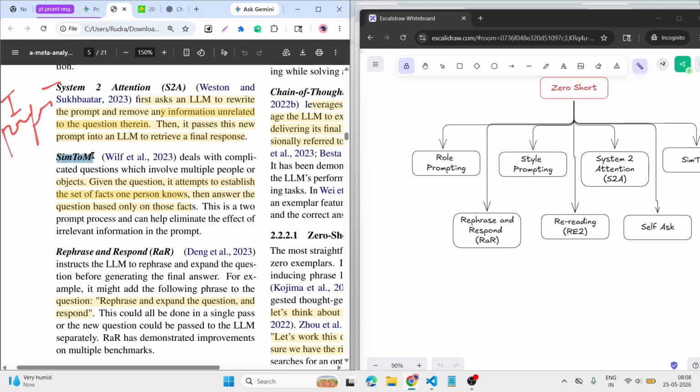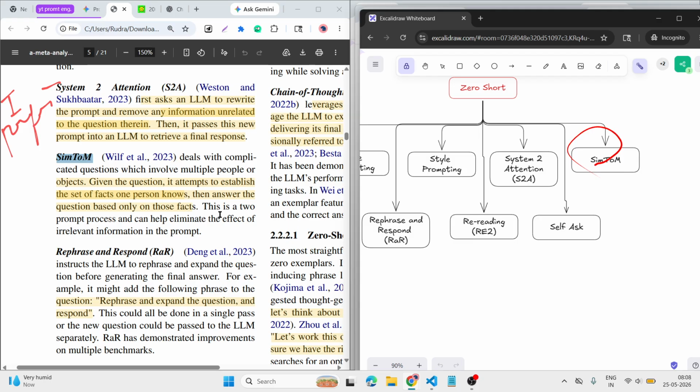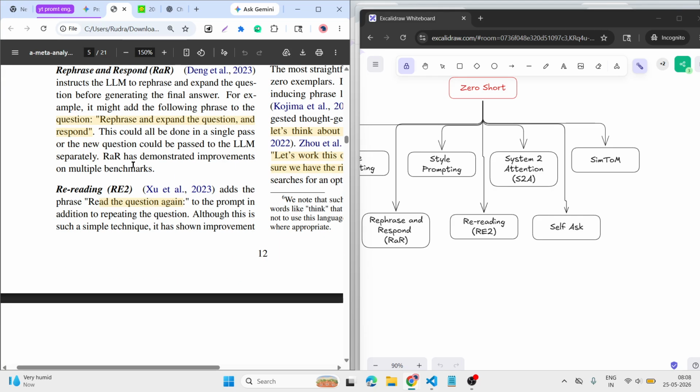Then SimToM. Given the question, attempt to establish the set of facts one person knows, then answer another question based on those facts. Means first we provide one question, then one person reviews according to the person's facts, then it again changes its output.